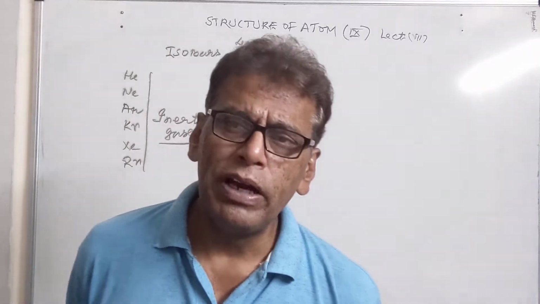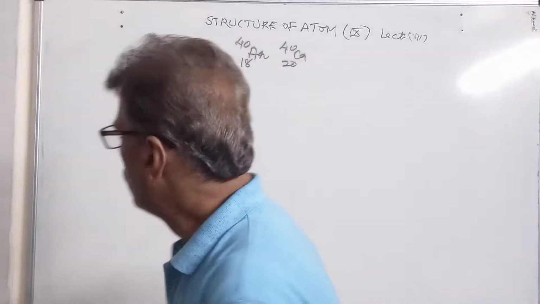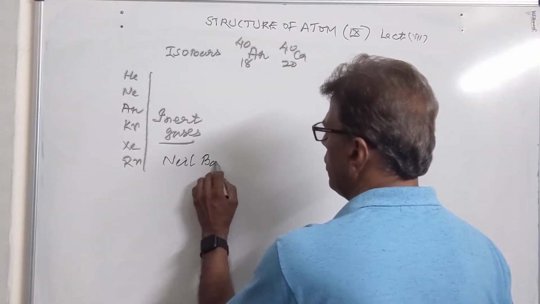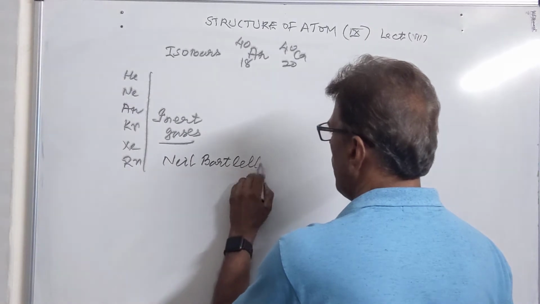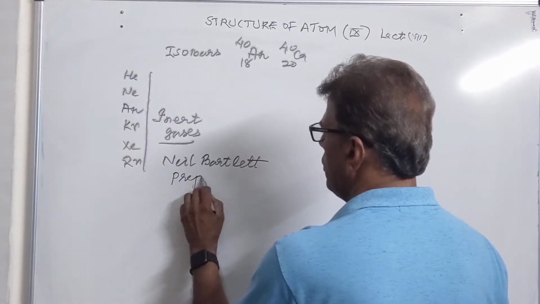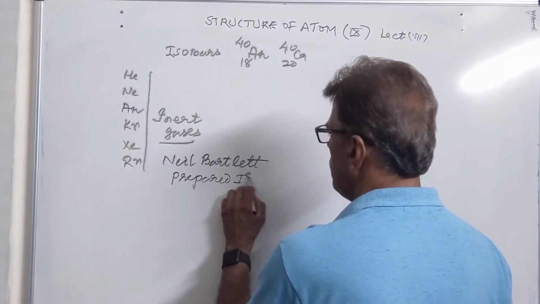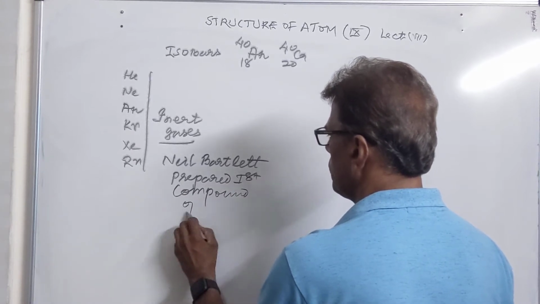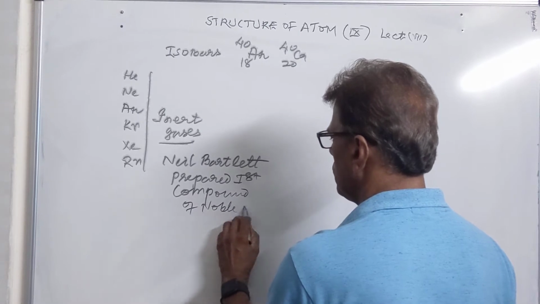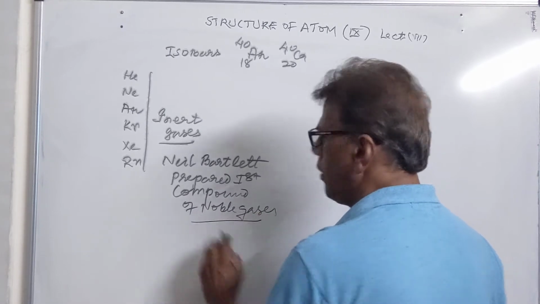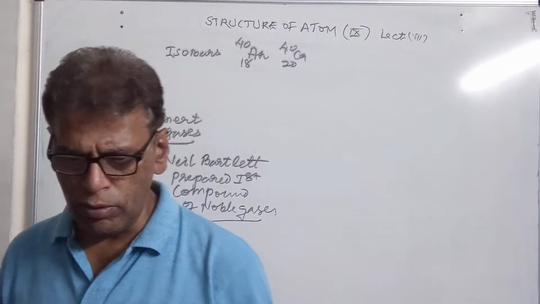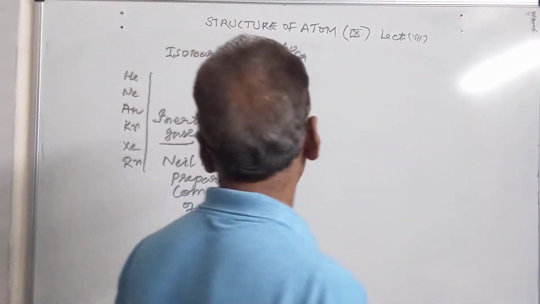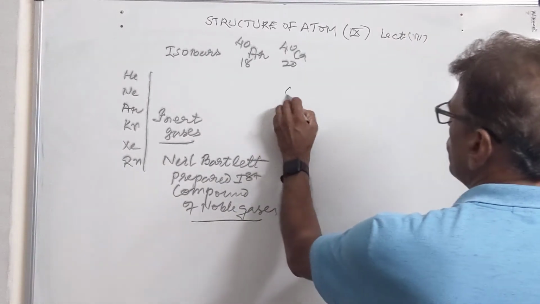That's why they are no longer called inert gases, but are now called noble gases. Who prepared the first compound of noble gases? The first compound of noble gases was prepared by Neil Bartlett. After this, a large number of compounds of noble gases were prepared. Now we have the question: give important properties of isotopes.